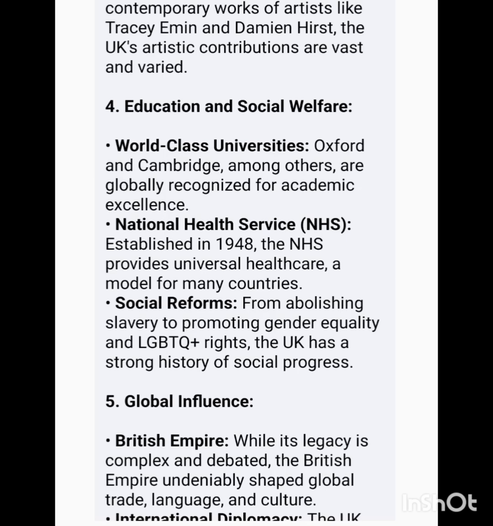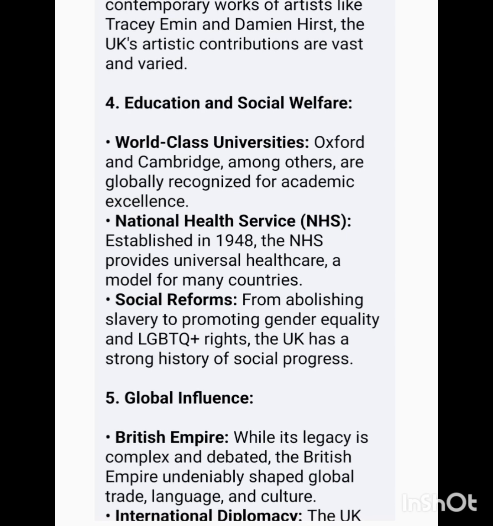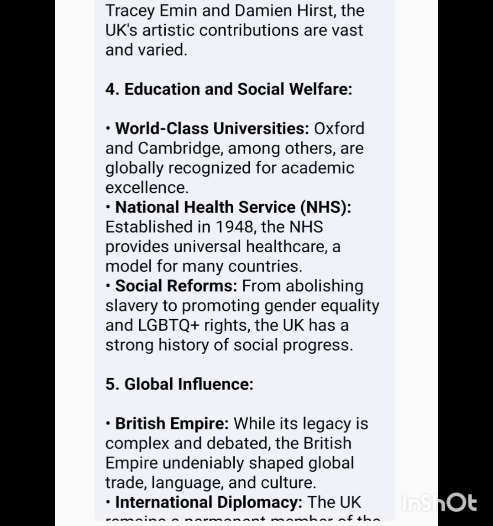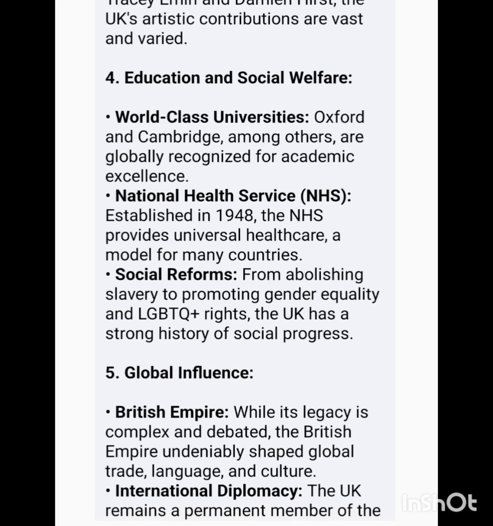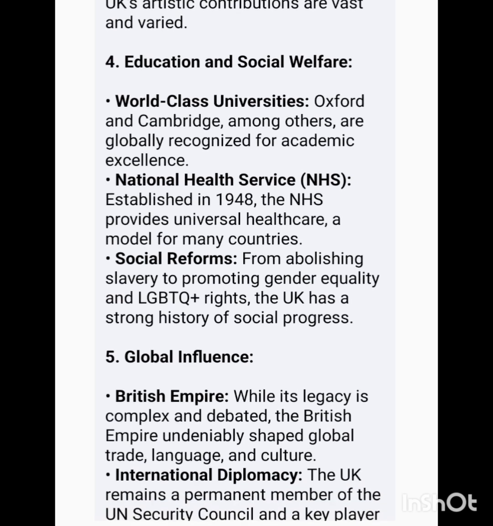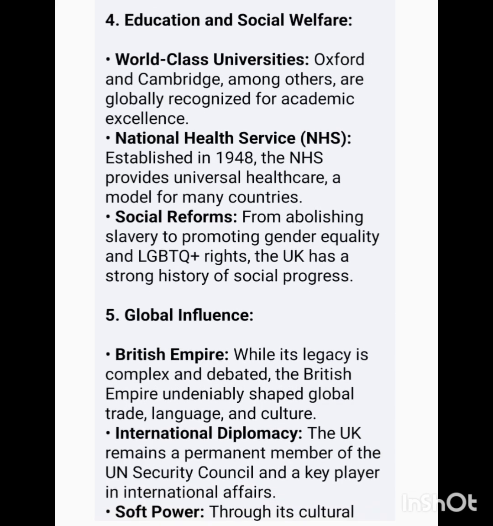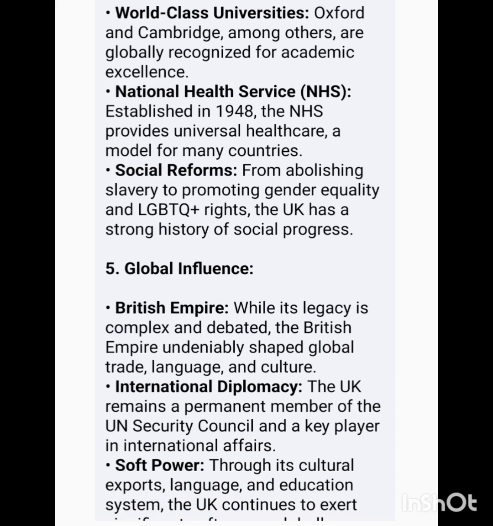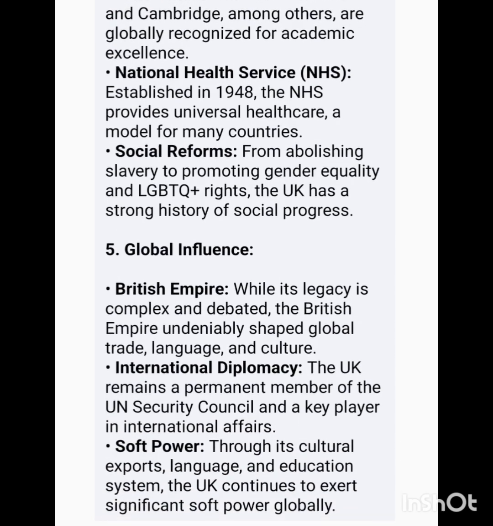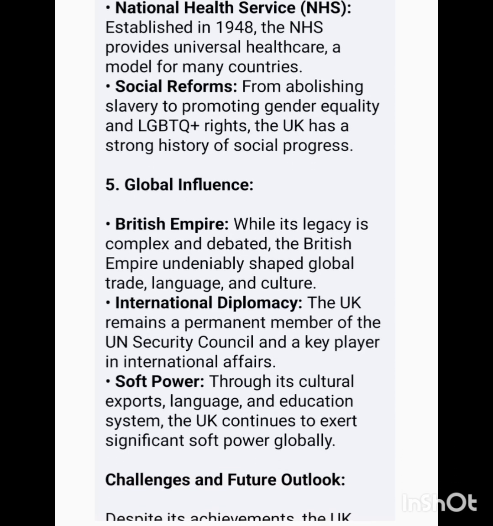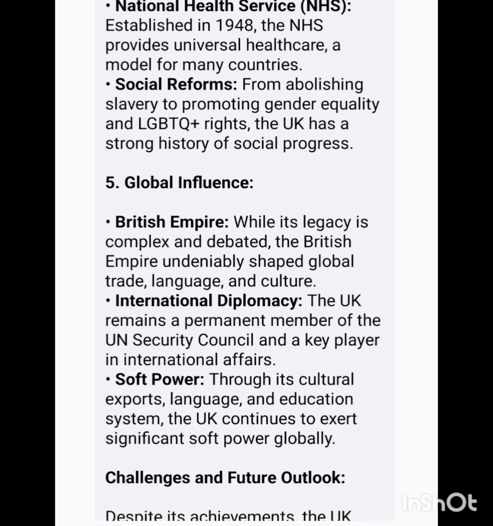World-class universities. Oxford and Cambridge, among others, are globally recognized for academic excellence. National Health Service (NHS), established in 1948, the NHS provides universal healthcare, a model for many countries. Social reforms. From abolishing slavery to promoting gender equality and LGBTQ+ rights, the UK has a strong history of social progress.